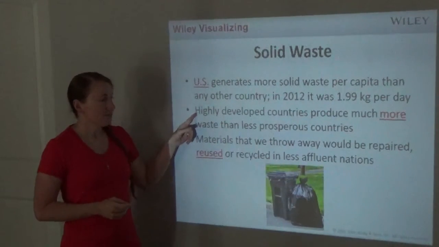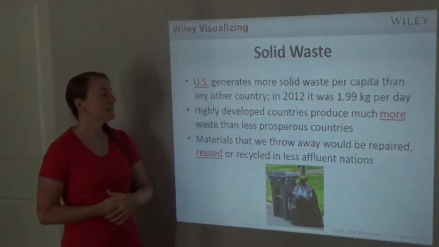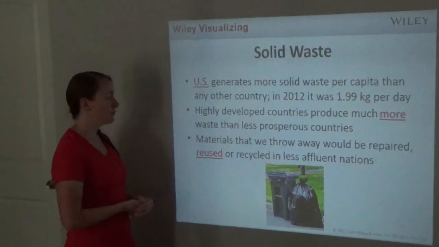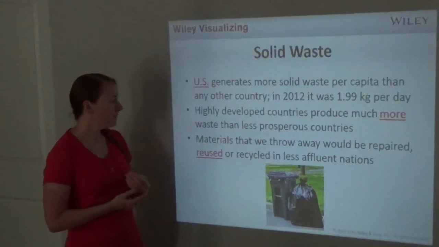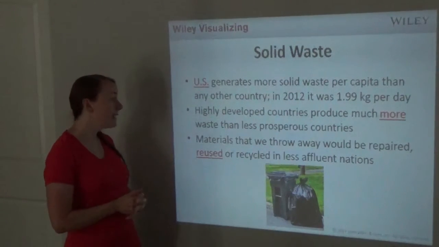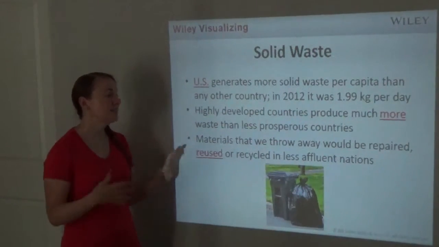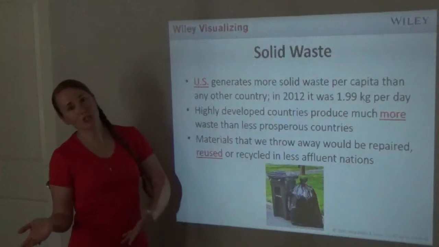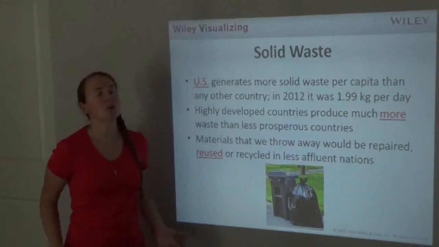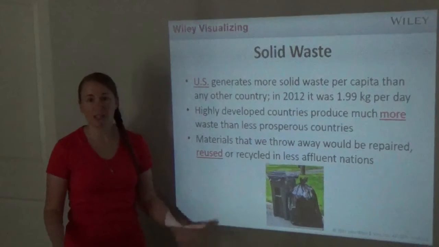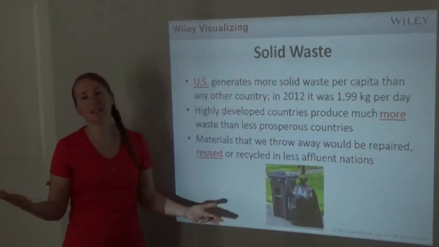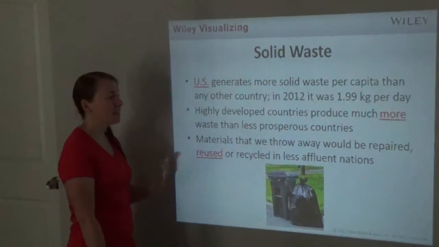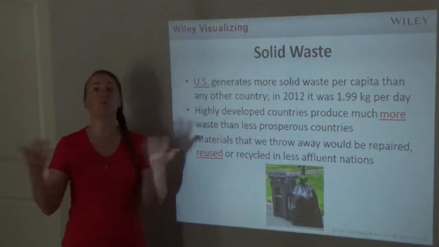Highly developed countries, like the United States, produce much more waste than less prosperous countries. So the richer or more well-off a country is, the more waste it produces. Materials that we throw away could be repaired, reused, or recycled in less affluent nations. If you've ever heard one man's trash is another man's treasure, that applies in this case. Things that we throw away, some other countries would be glad to use. And think about restaurants. They throw food away at the end of the day just because they can't serve day-old food. There's nothing wrong with the food, but we just throw it away. Whereas in a third world country, they would be glad to eat that food, even if it was days old.